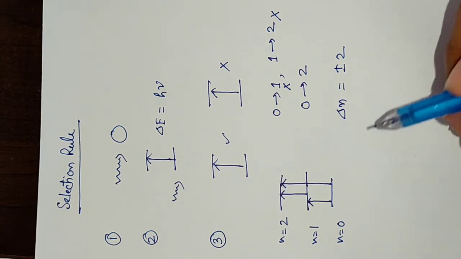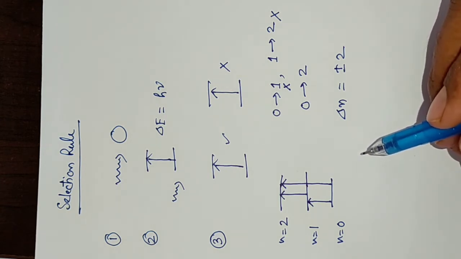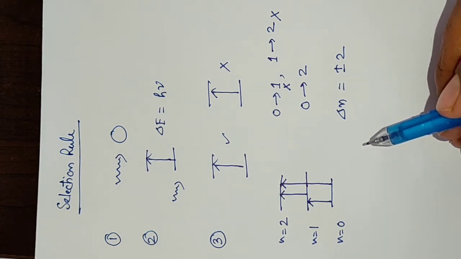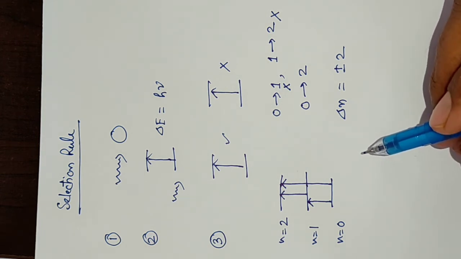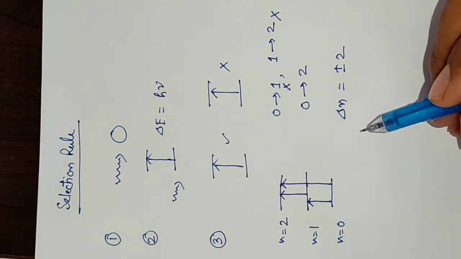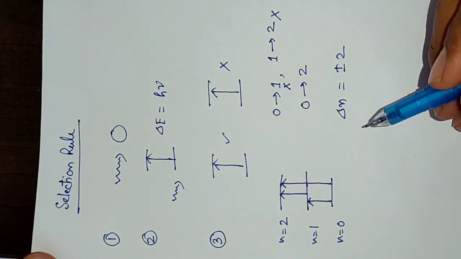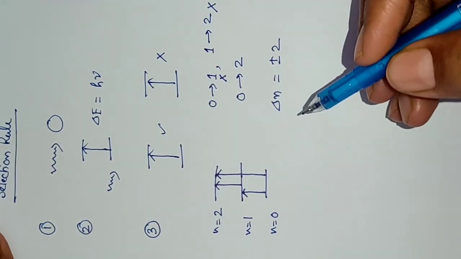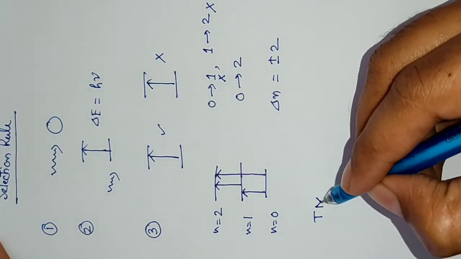Now the major question is how to find out which transition may occur, that is allowed, and which is forbidden. To have the answer, we have to find the value of the transition moment integral, TMI.